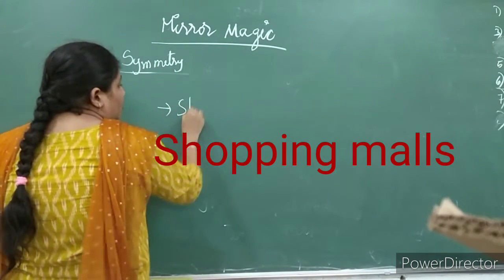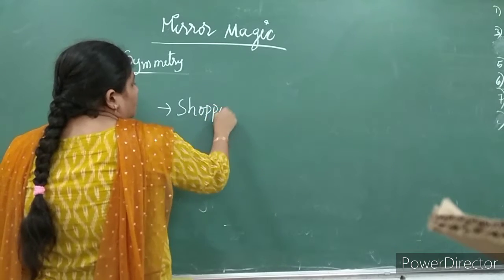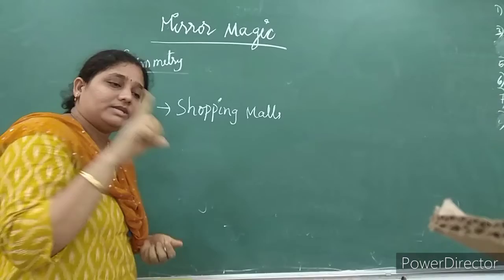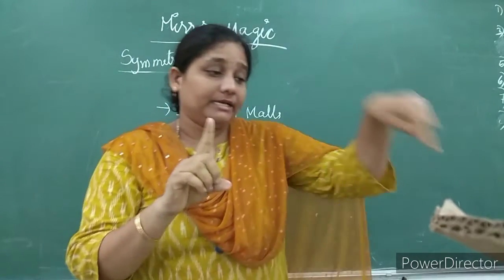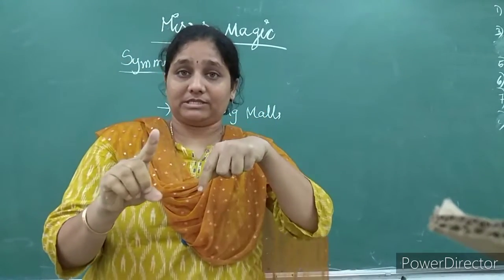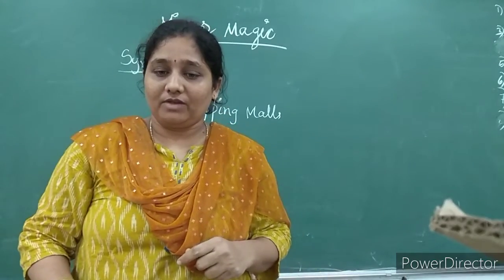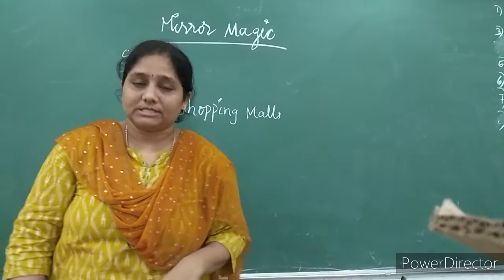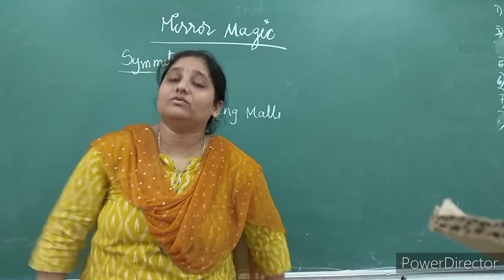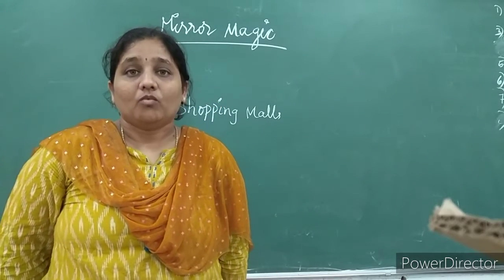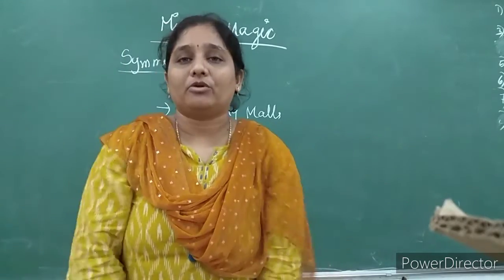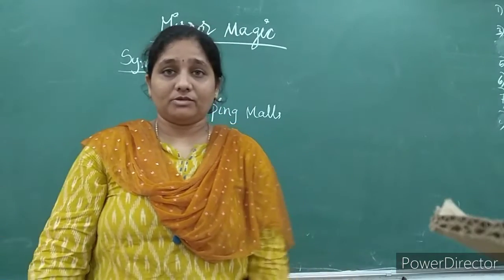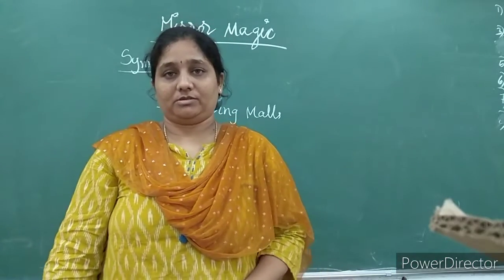Based on the multiple reflection concept, all the shopping malls are done with the help of mirrors, where a single object is present and it is seen many times. That is what I said as multiple reflection. So in the shopping malls we are using the mirrors. Why? To increase the number of reflected images, to increase the size of the image, and to attract the customers.